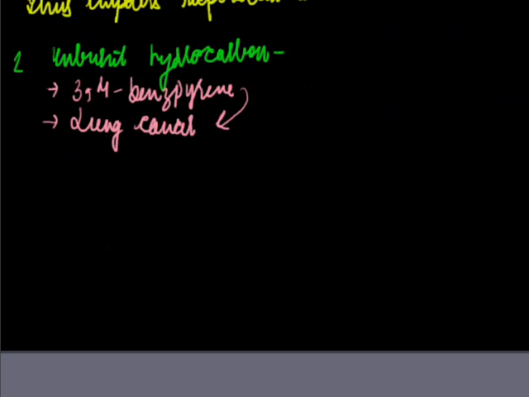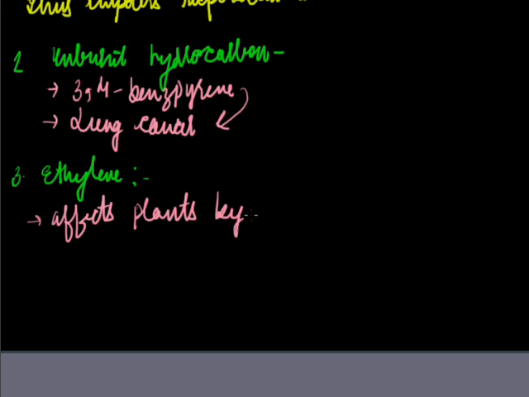So the next major pollutant of air is ethylene. Ethylene is also harmful. Mainly it affects plants by causing falling of leaves and birds.